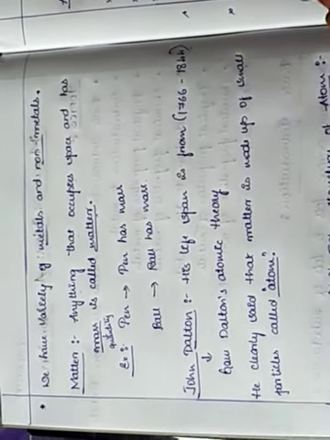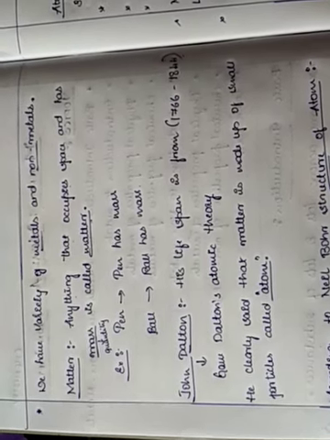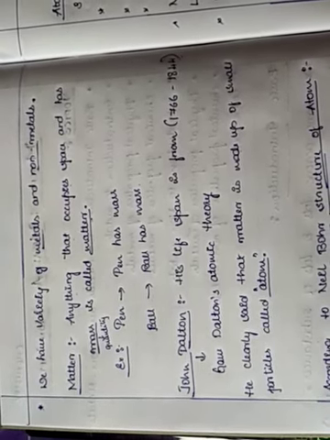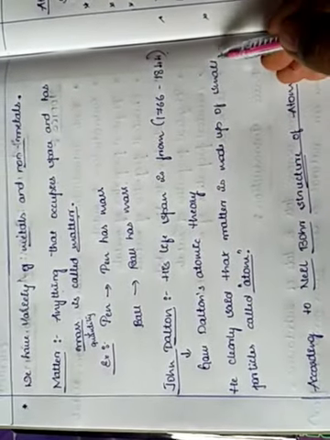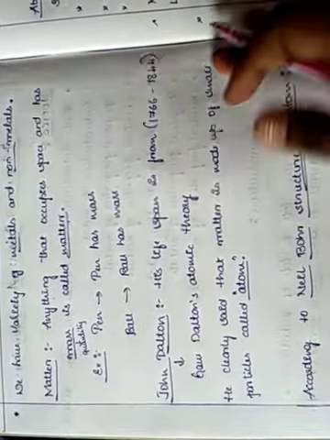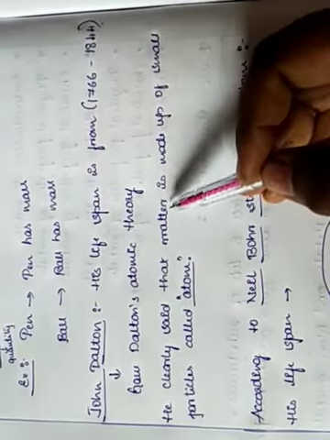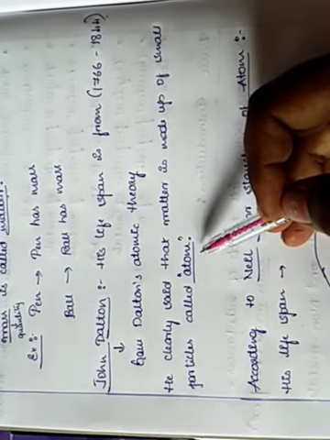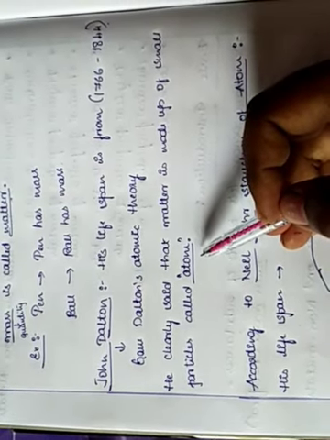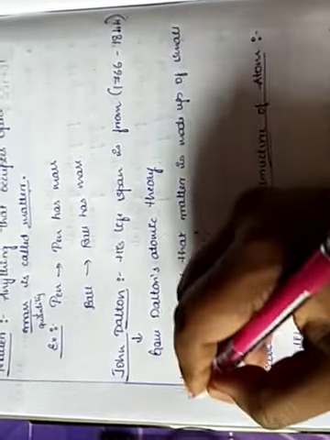In this theory, he clearly said that matter is made up of small particles called atoms.